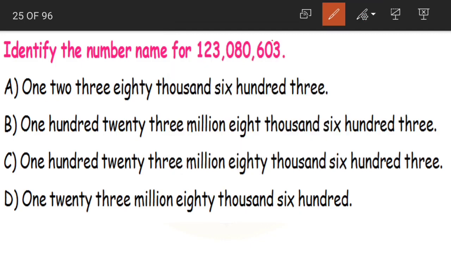So first let us write the place values on top of the number according to the international system: ones, tens, hundreds, thousands, 10,000s, 100,000s. Or simply what we can do, how do we read the number names, children? Depending on their periods, right? So these first 3 digits are in the ones period, then we have the thousands period and then we have the millions period. Yes or no? Yes.